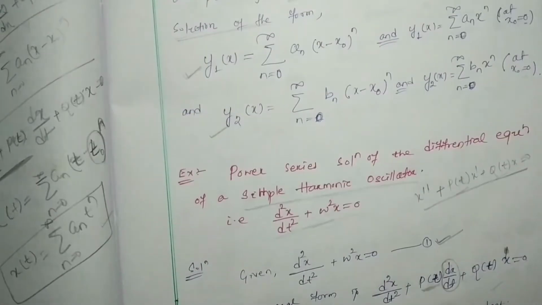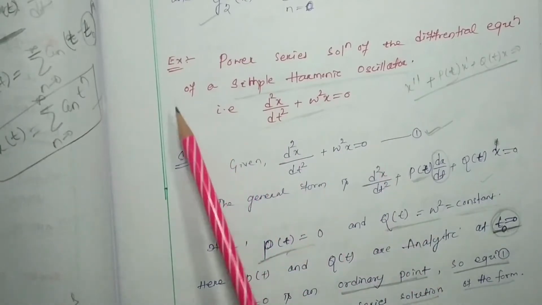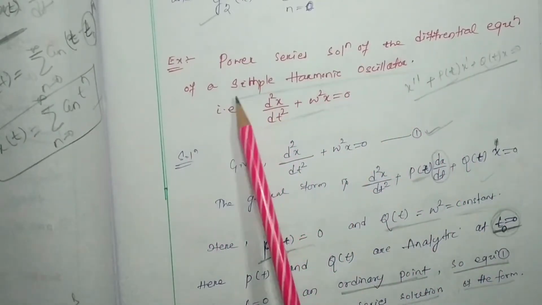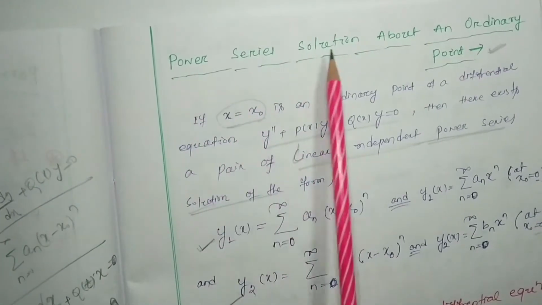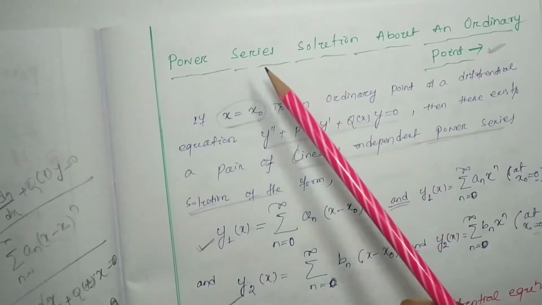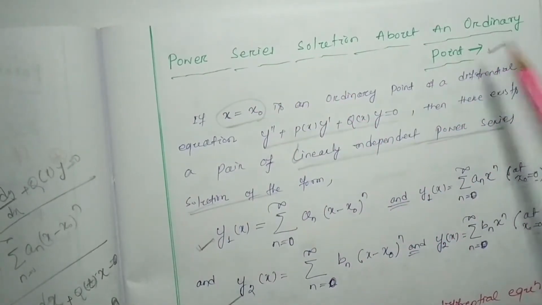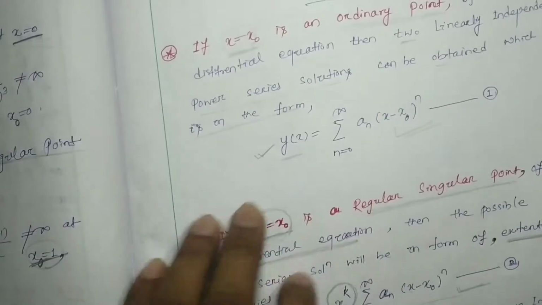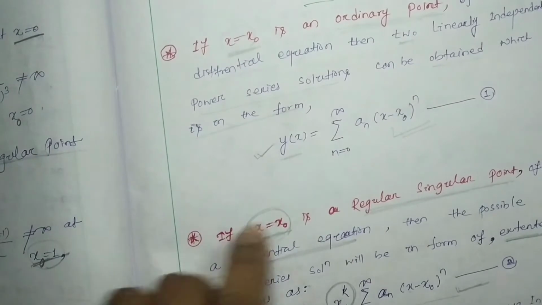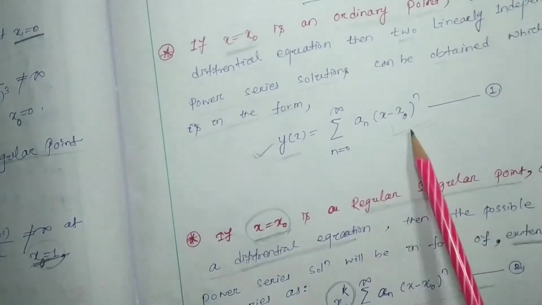And also yesterday we discussed a numerical, that is simple harmonic motion, which has an ordinary point. So first we started the power series solution, how it will be if the differential equation has an ordinary point. Here we discussed that if an ordinary point is there, then the power series solution will be like this.